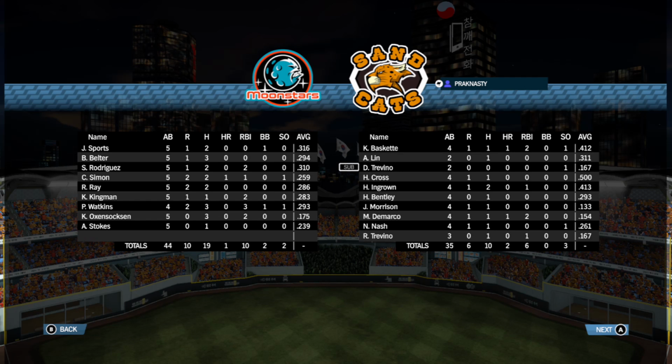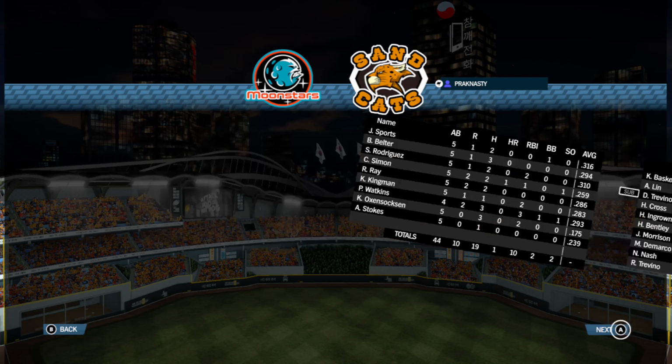Lynn got hurt, unfortunately, so we won't see the rookie probably for the next 3 or 4 games. She sprained her wrist in the 5th inning, making a nice diving catch in right center field. Very, very poor timing on that injury. RBI for Ingrown, 2 RBI homer for DeMarco, 2 RBI homer for Basquette, and then, of course, the RBI single for Trevino. His first career hit and RBI, all right. Only took him a year and 3/4.